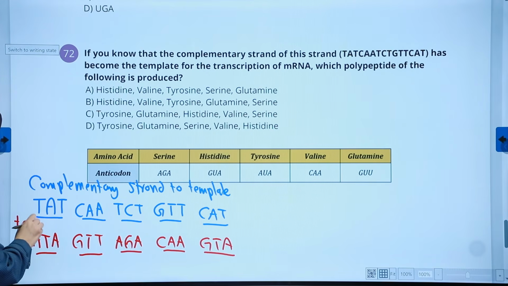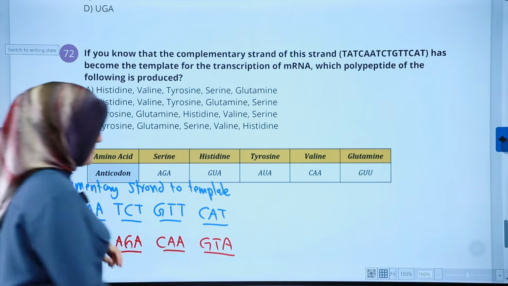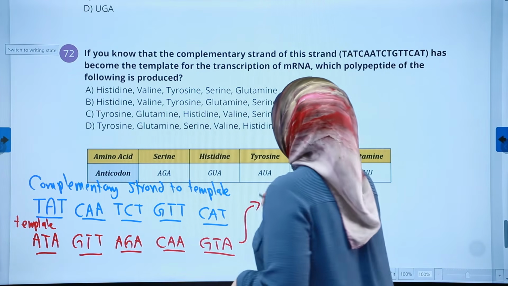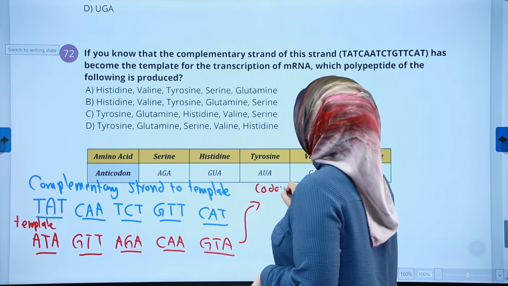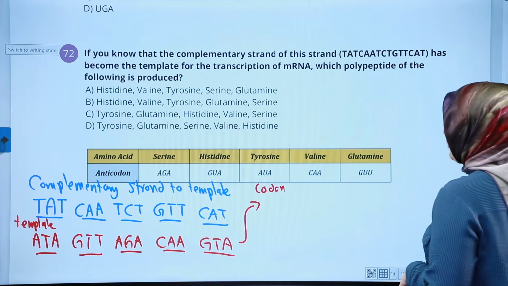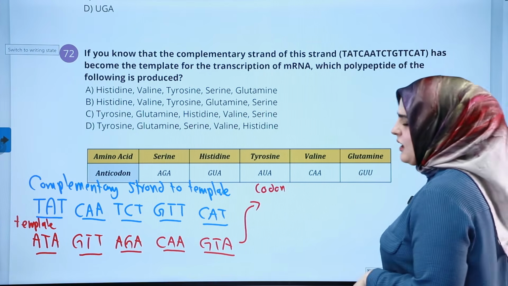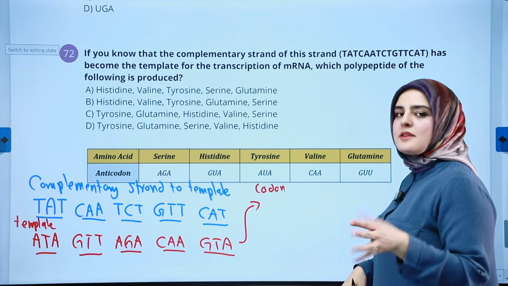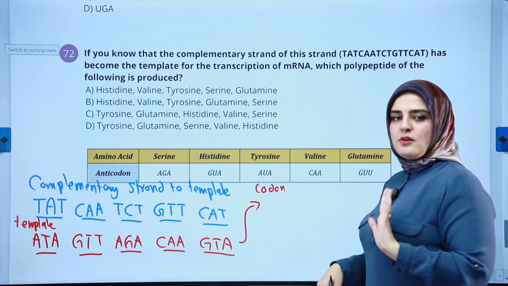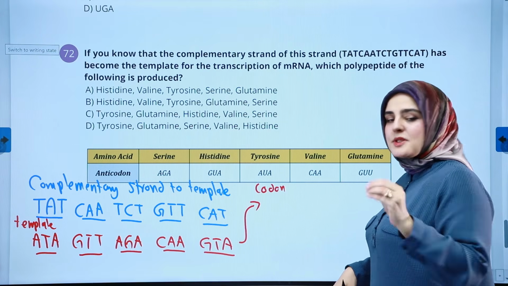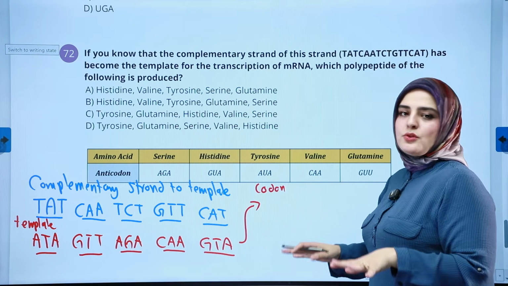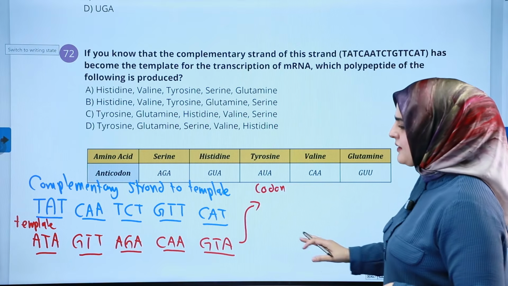Why? Because we found the template. It's complementary to this strand. Now, if you change this one to the codon, this is the first thing we should do. You cannot go to the anticodon immediately. Even if you're smart about it and say you could do this, don't do it. Don't risk it. Anything is risky in Wizari, don't do it, please. No hacks, no tips, nothing.